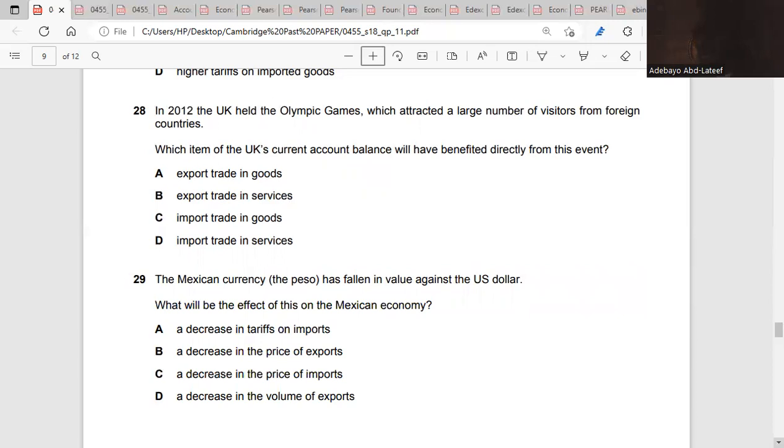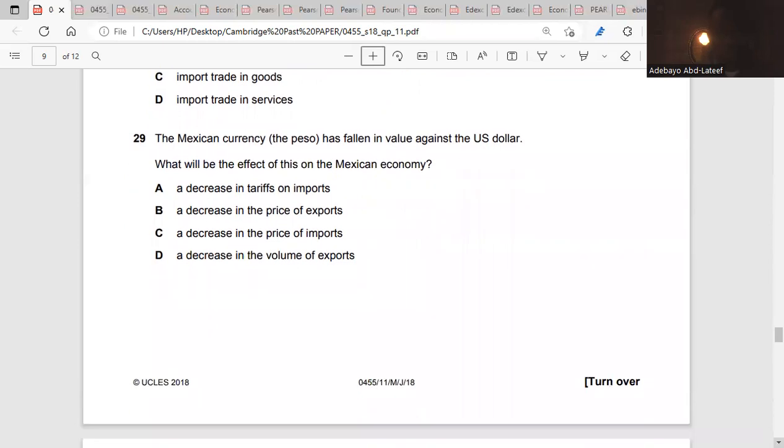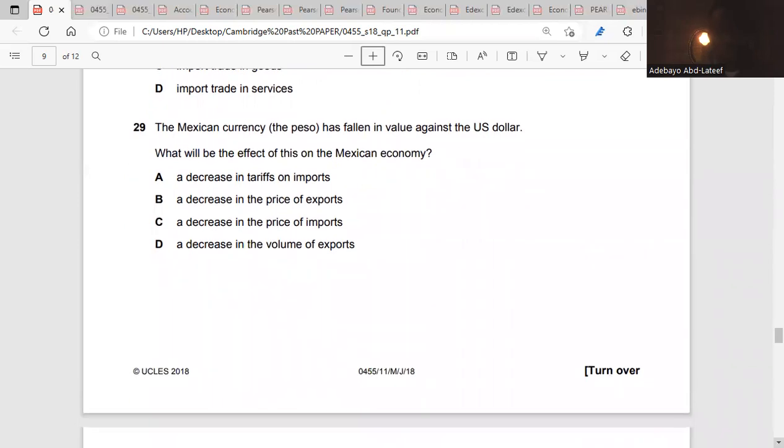Export of services, B. 29. The Mexican currency, the peso, has fallen in value against the US dollar. What will be the effect on the Mexican economy? So when there is a fall, this is what we call depreciation. Depreciation of currency. When there's depreciation or devaluation of currency, your currency will buy less of other countries' currency. It means other countries' currency will buy more, that means the US dollar will buy more pesos.